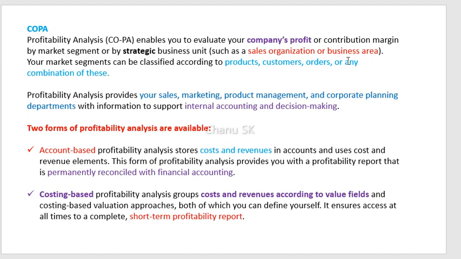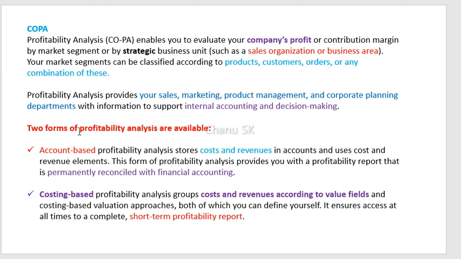We need to analyze the COPA reporting based on the products, the customers, the sales organization or the business area. By using these reports we can analyze the company's profitability, and based on that the management will take corrective action and make decisions.